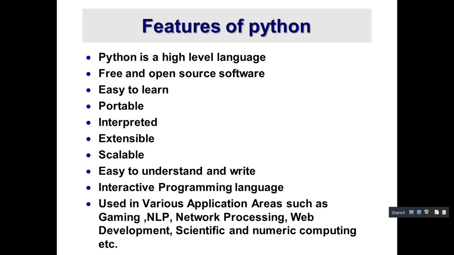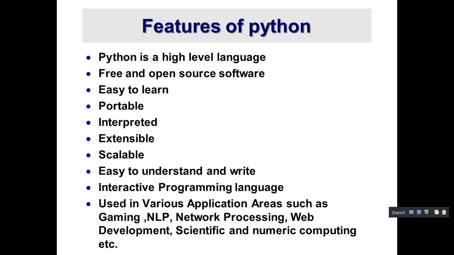But in a compiler, what happens? The whole program will be converted to the object code and then to machine code, and only then does it do the syntax checking and all. But in an interpreter, the program statements are translated and then executed one by one. In contrast, compilers translate the entire source code as a whole into the object code. Only after scanning the whole program does it generate the messages. Hope you understand what I am telling. Interpreter versus compiler is very important when we are studying the Python programming language. Python is all about the interpreter only, an interpreted programming language.